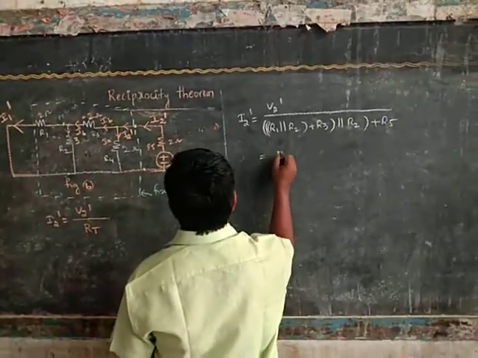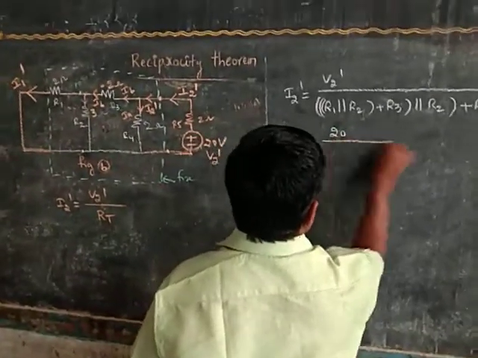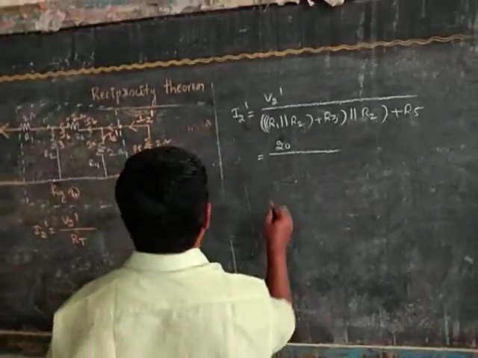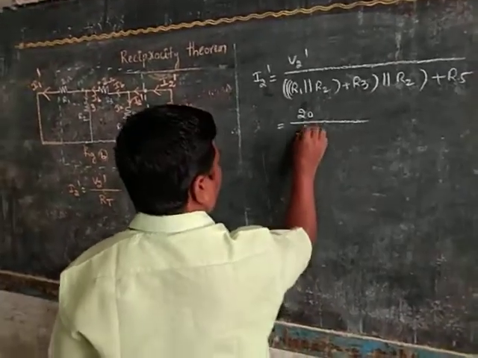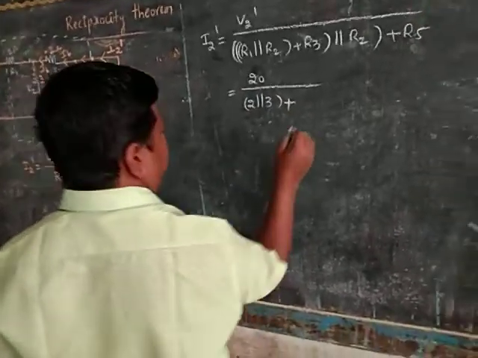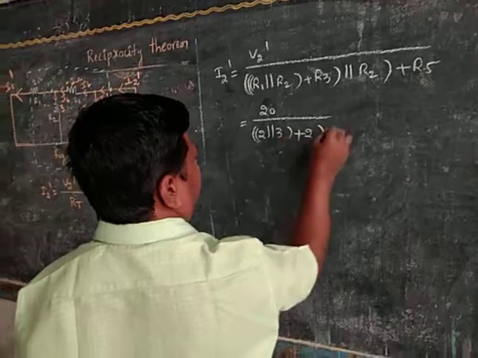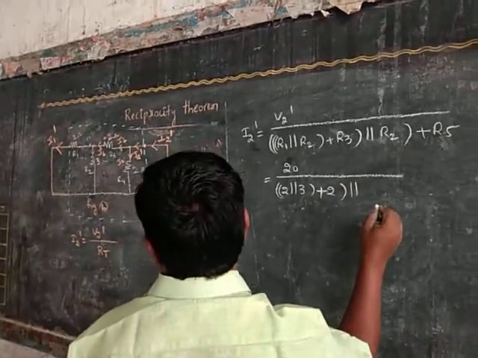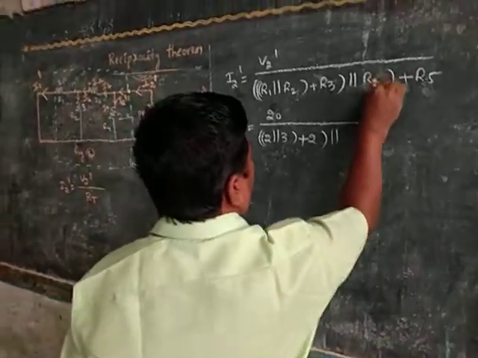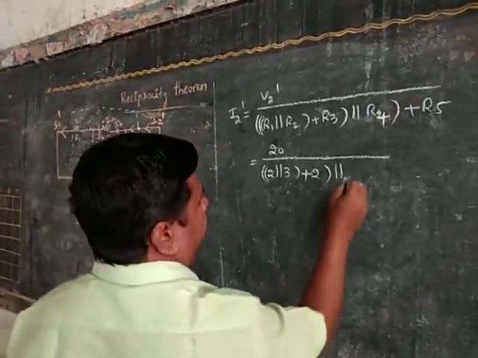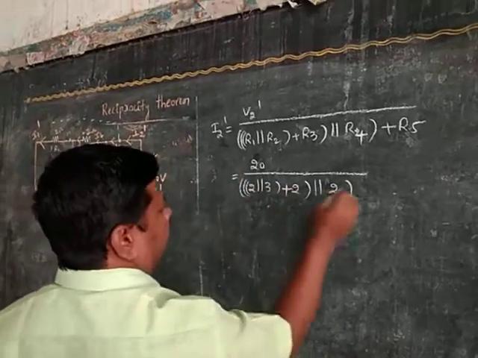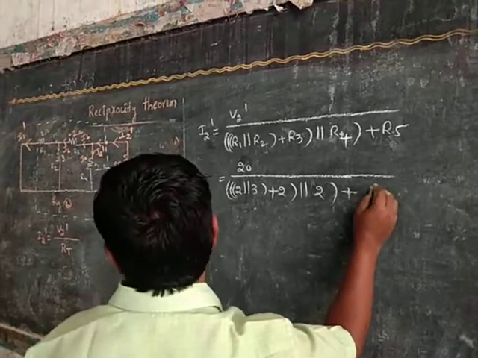And that is equal to V2 dash, and substituting values, 20 by R1 parallel to R2, 2 parallel to 3, plus R3 2, again parallel to R2, plus R4 2, and again parallel to R5.